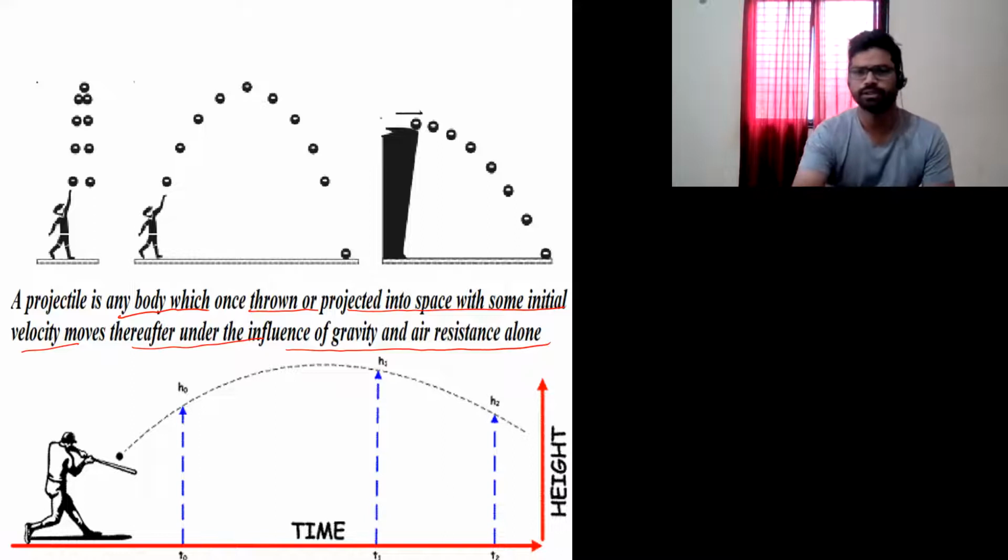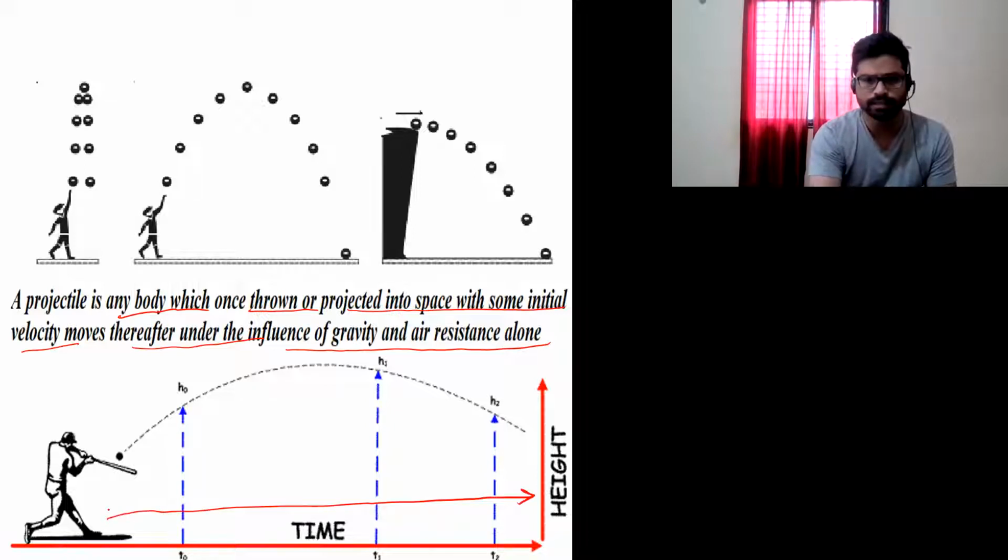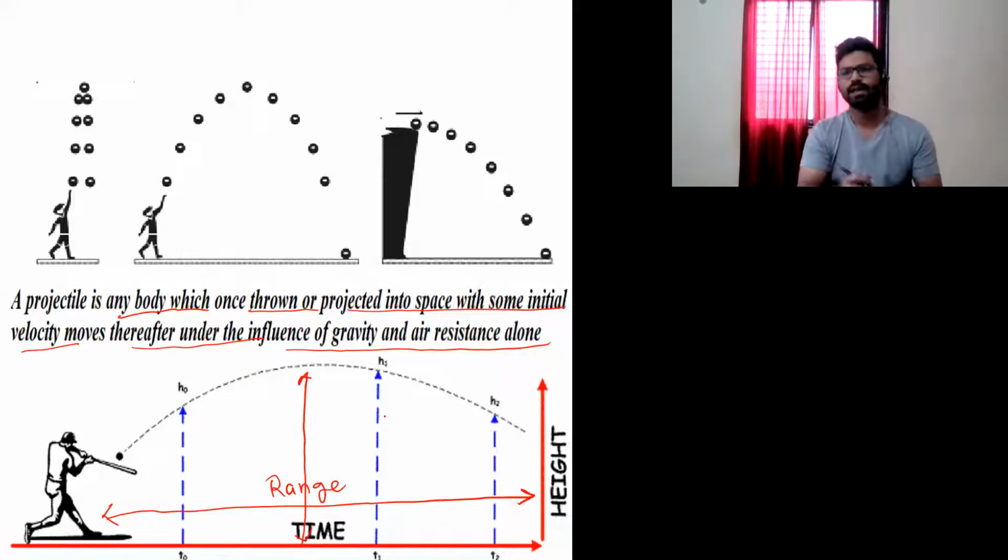So if I have thrown some ball, or a cricketer has hit some ball, this horizontal distance is called range. And the maximum height which this ball has attained is called the maximum height of that projectile. You might have seen in some animation in a cricket match that if someone hits a six, they show that particular path with an arrow, and that path is parabolic in nature.